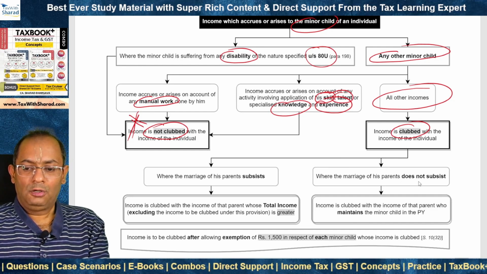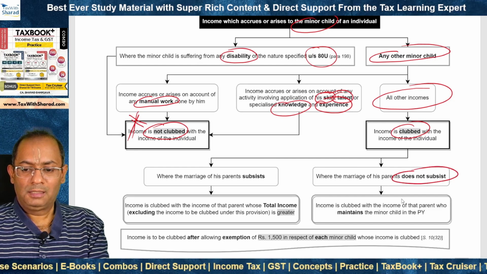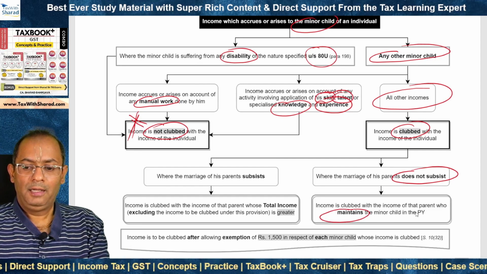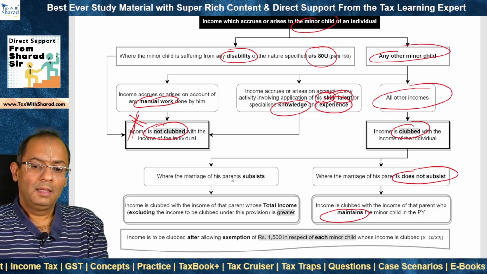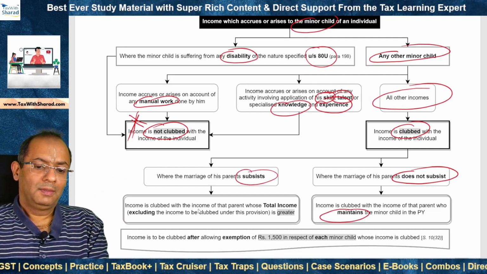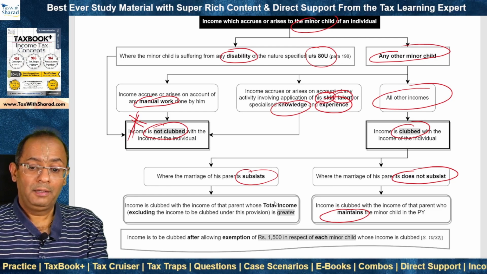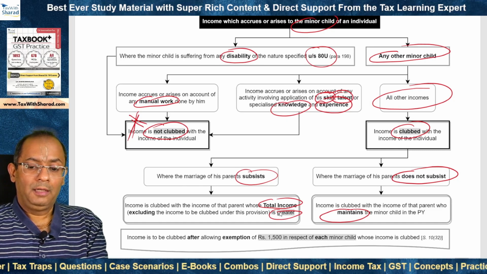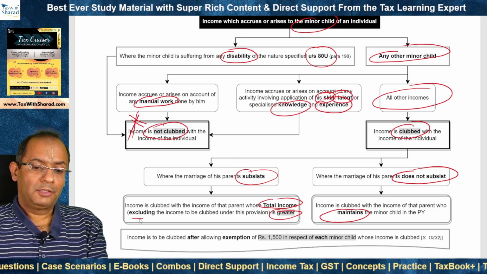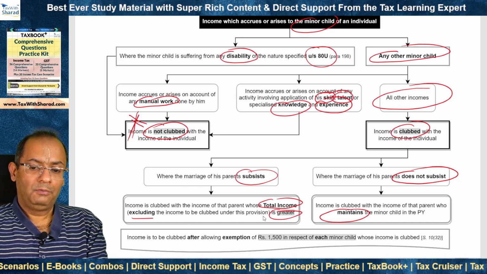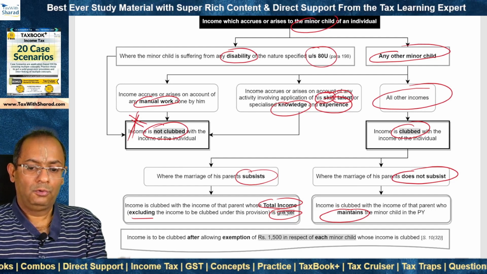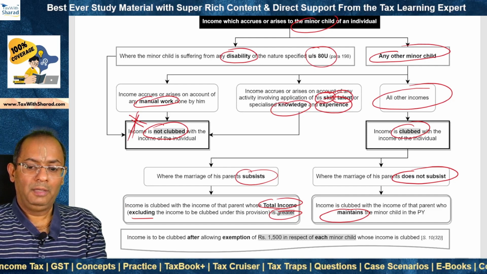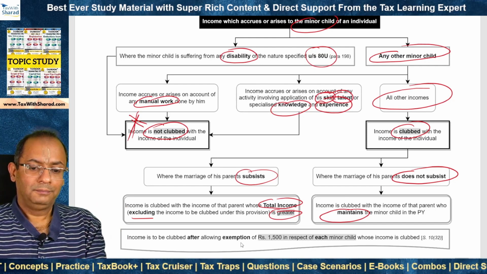Now, where the marriage of his parents does not subsist, then income is clubbed with the income of the parent who maintains the minor child in the previous year. But if the marriage subsists, then income is clubbed with the income of that parent whose total income is greater. And total income is computed how? Excluding the income to be clubbed under this provision. So we determine total income before such clubbing under 64(1)(a), and then income is clubbed in the income of the parent whose such total income is greater.